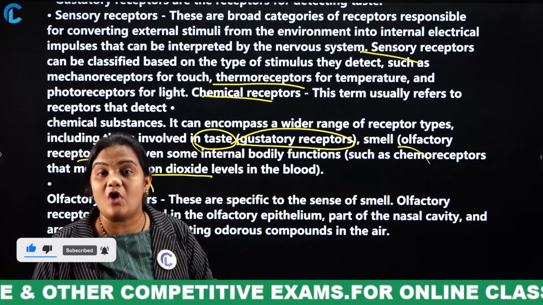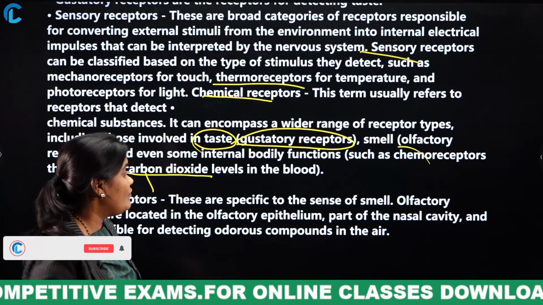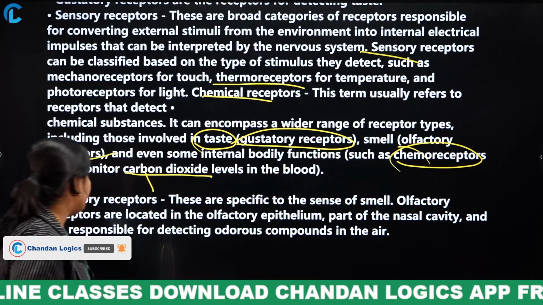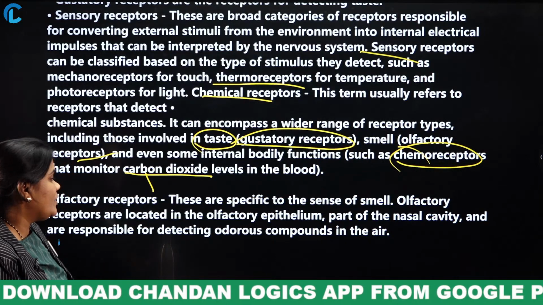To measure the level of carbon dioxide in the blood, we have what? Chemoreceptors. Very, very important. So remember, each and everything is important.